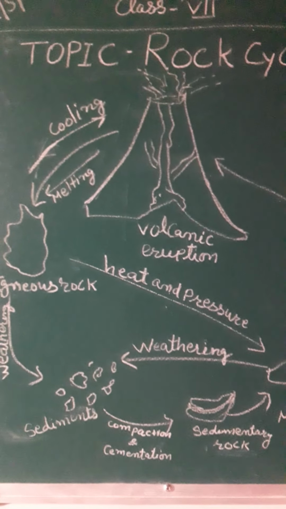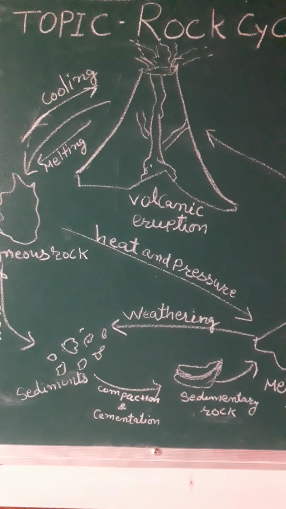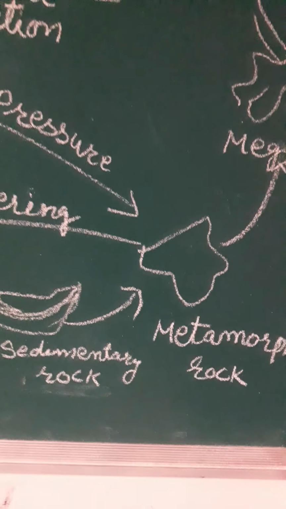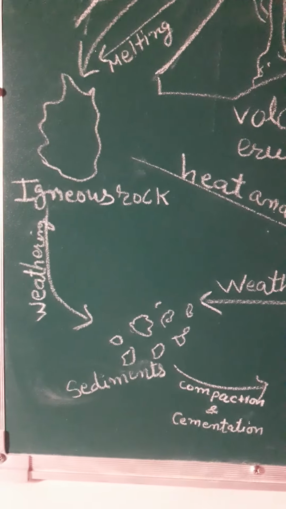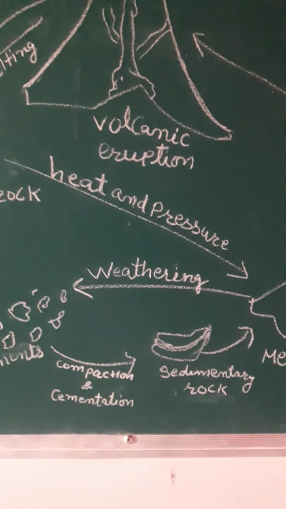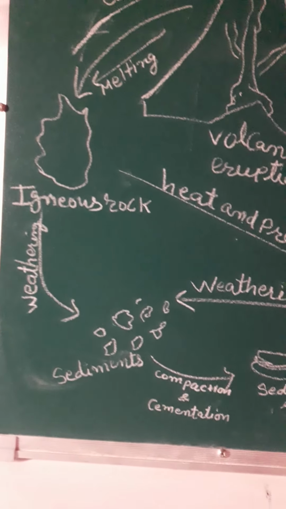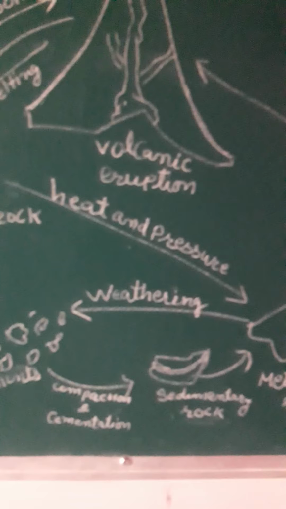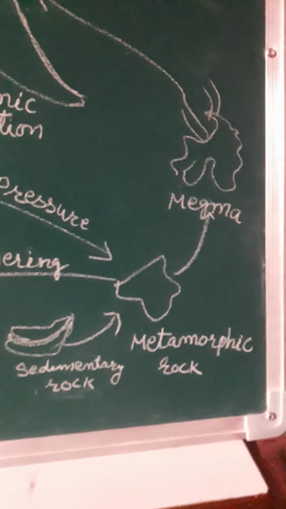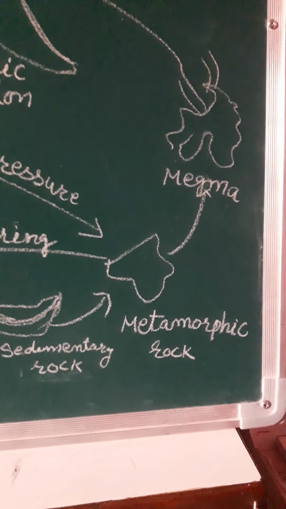When the igneous and sedimentary rocks are subjected to heat and pressure, they change into metamorphic rock. Look, heat and pressure. Sedimentary rock and igneous rock are subjected to heat and pressure, they change into metamorphic rock.